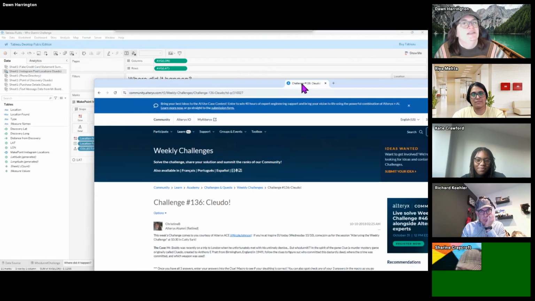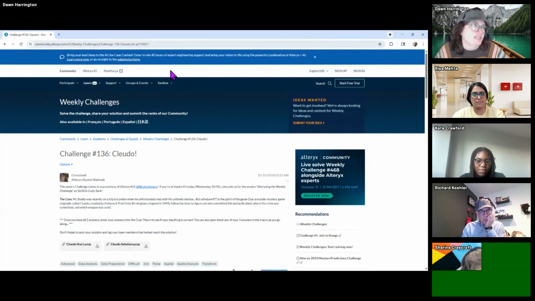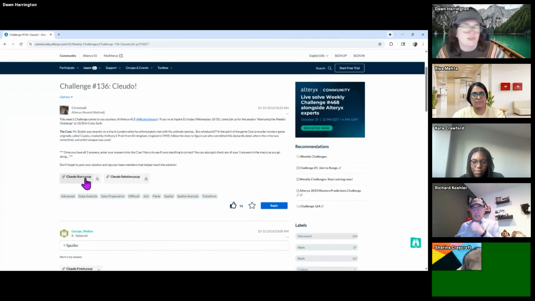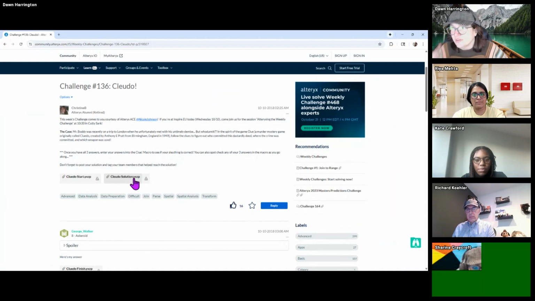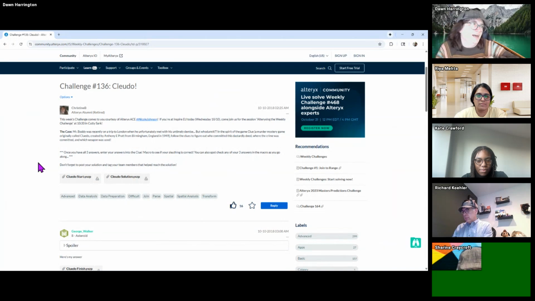I did grab this from an Alteryx challenge. It was Cluedo Challenge 136. So they actually show you the Alteryx way of finding the solution to the challenge, which has a lot more steps than Tableau. So point for Tableau, this was a lot quicker. If you're ever curious about Alteryx, I know we're Tableau user group here. It's an ETL tool, extract, transform, and load. And it's like Tableau Prep, but you know, apples and oranges.